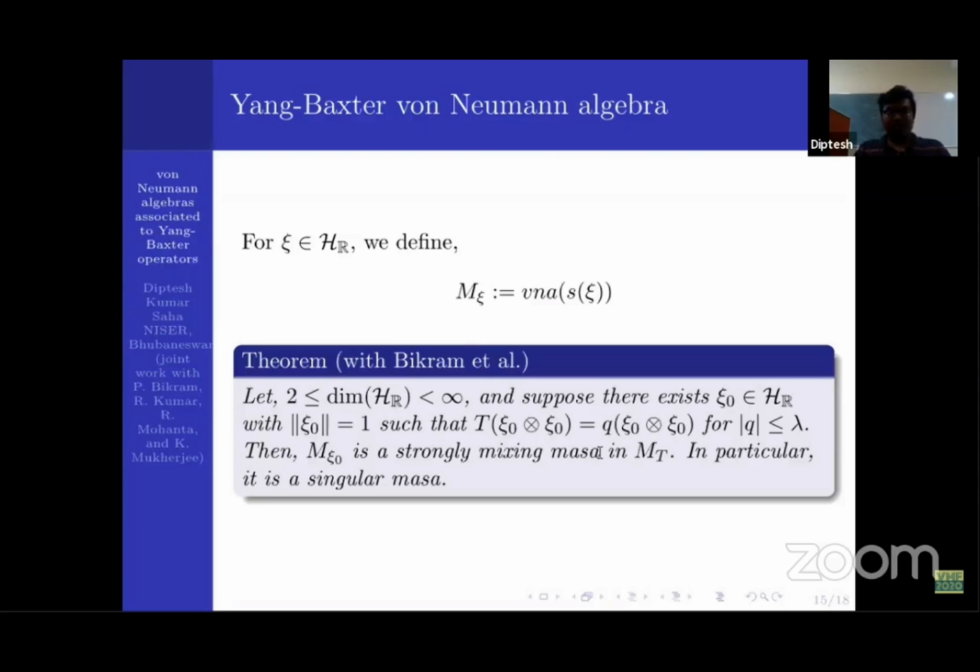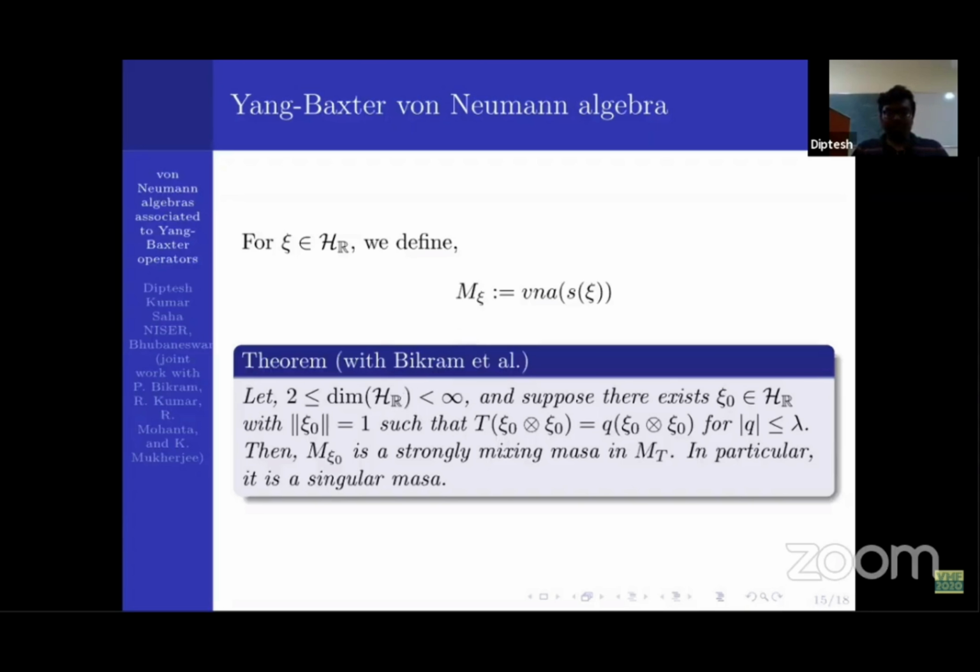So what do we mean by a masa? A masa is a maximal abelian self-adjoint subalgebra of M_T. That means you cannot find a proper abelian subalgebra of M_T which contains M_xi0. So this result says that when the dimension of H_R is finite, then we get the result. But what about when the dimension of H_R is infinite?